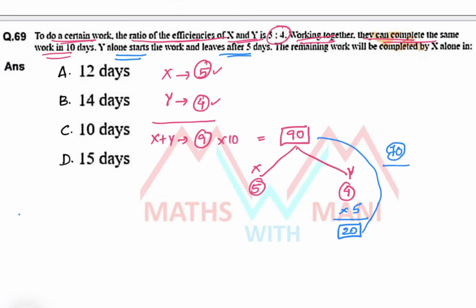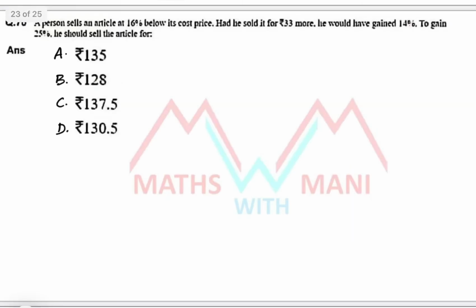This remaining work will be completed by x alone in how many days? What is the efficiency of x? 5. So 70 by 5, that is 14. So in 14 days, x alone can complete the remaining work. That's it. So option B is the correct answer. Okay, and next 70. That is the last problem for this session.